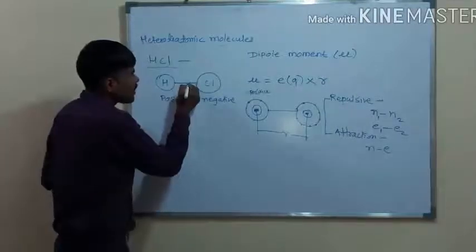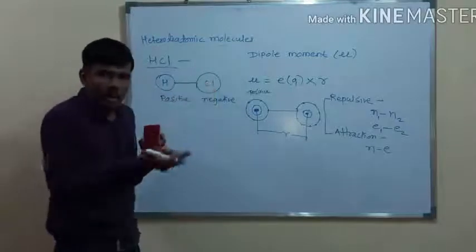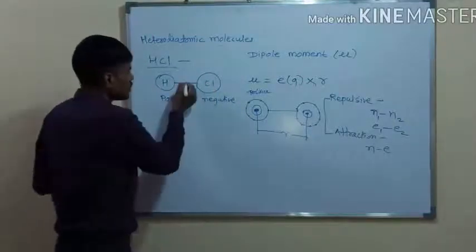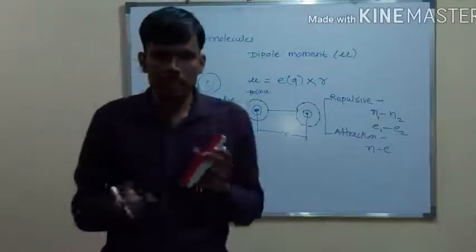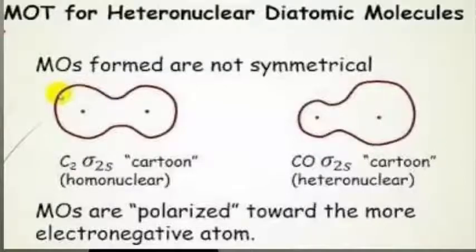So what happens? This chlorine tries to attract electrons towards itself, so there is a charge separation present in the molecule. It doesn't mean that there is a breaking of the bond, or a formation of H plus and Cl minus ions. But the meaning is that there is a charge separation taking place between the two atoms. That's why the charge distribution is not symmetrical now.